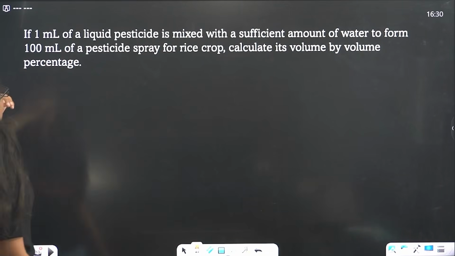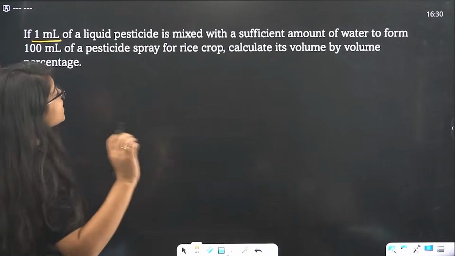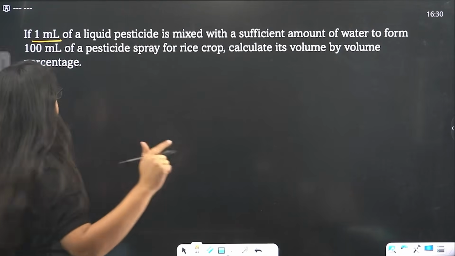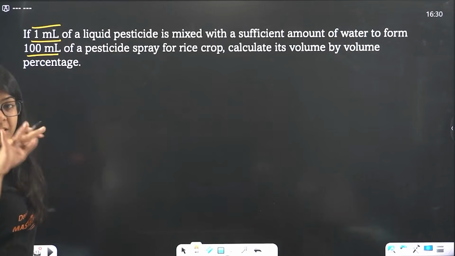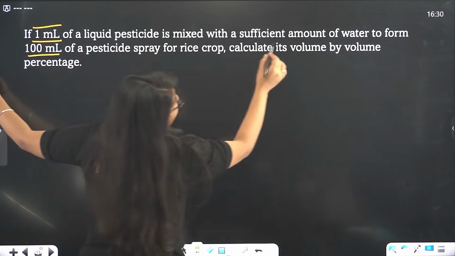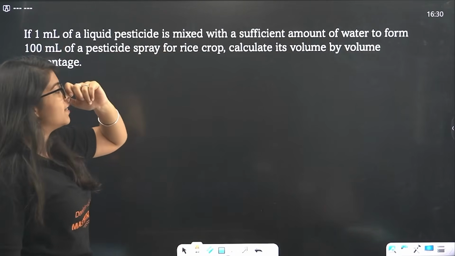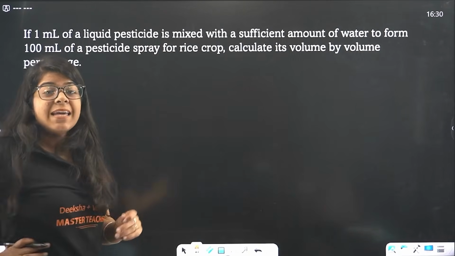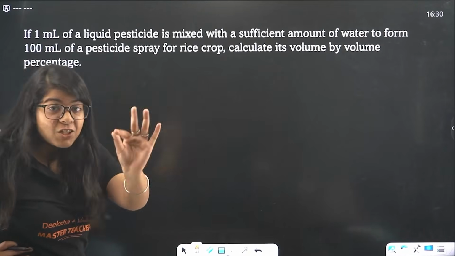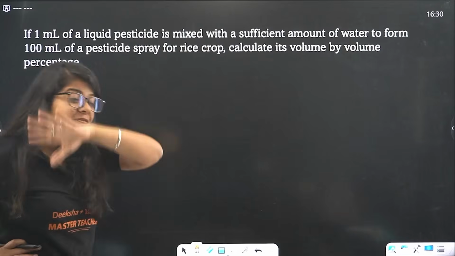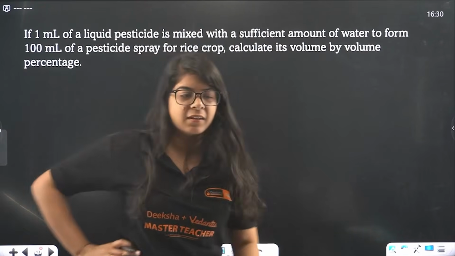Okay, now read carefully. If 1 ml of liquid pesticide, so this is 1 ml, is the solute, mixed with a sufficient amount of water to form 100 ml of pesticide spray for rice crop. Now also, bacha, they have used 1 ml of pesticide in a sufficient amount of water to form 100 ml of the final solution, the final pesticide spray.